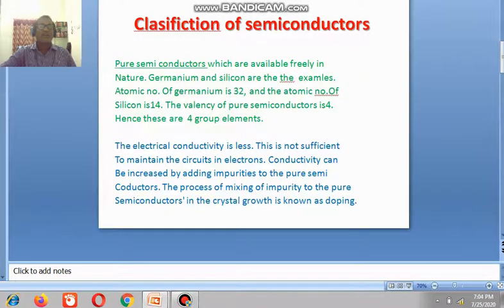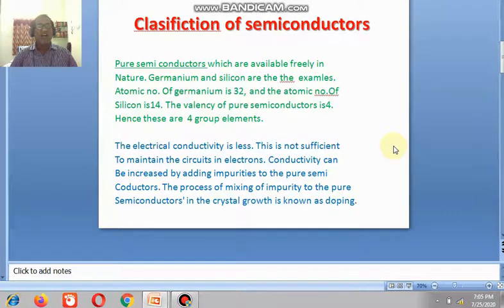Now, classification of semiconductors. First, pure semiconductors. The pure semiconductors which are available freely in nature, germanium and silicon, are the examples of pure semiconductors. The atomic number of germanium is 32. 28 electrons are bound by the nucleus very strongly. Only 4 electrons are revolving in the outermost shell. So the valency is 4, a fourth group element.